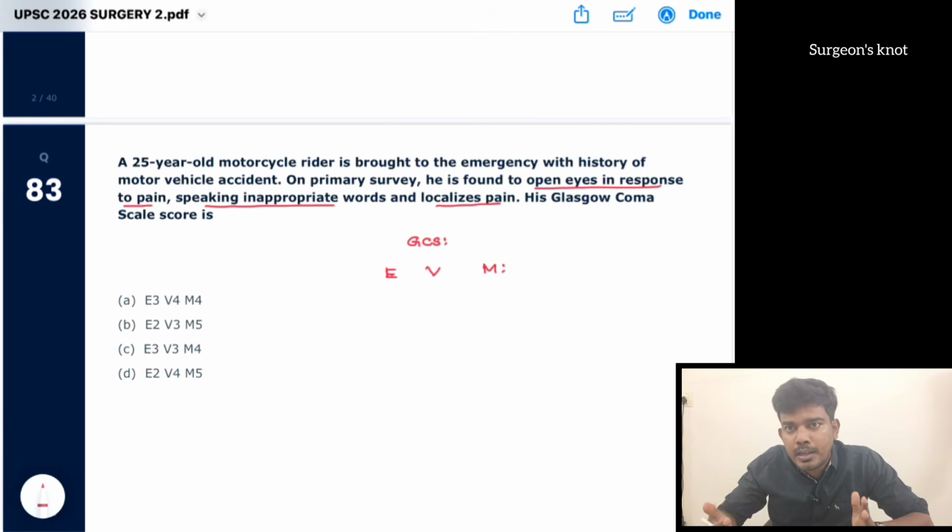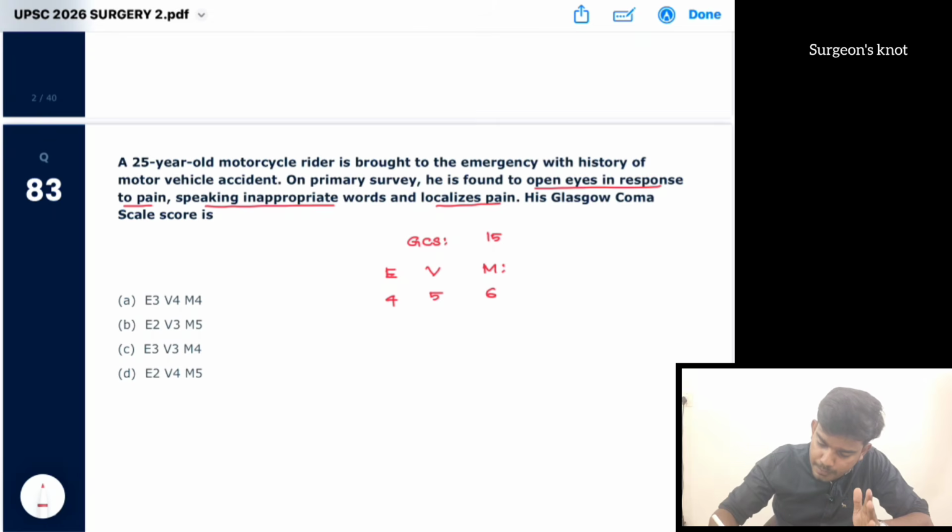How are we going to remember? We have to remember like a balloting machine. Okay, we can remember using the EVM machine. First is the eye opening. So total score is 15. Eye opening has 4 scores, verbal 5, and motor 6. As a whole there are 15 scores. The minimum score is 3 and the maximum score is 15.